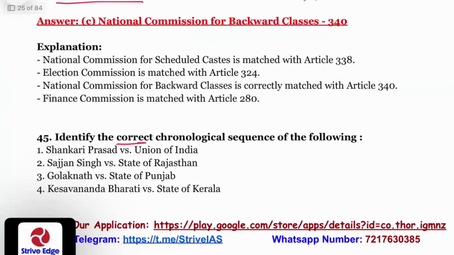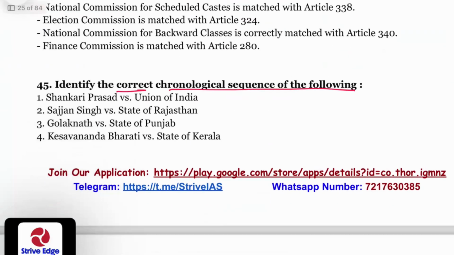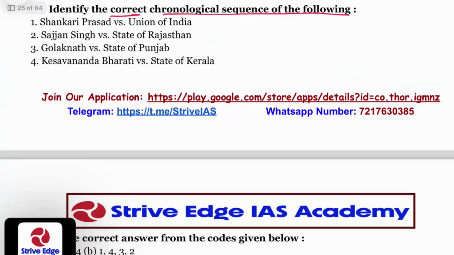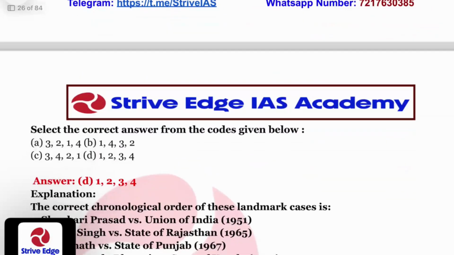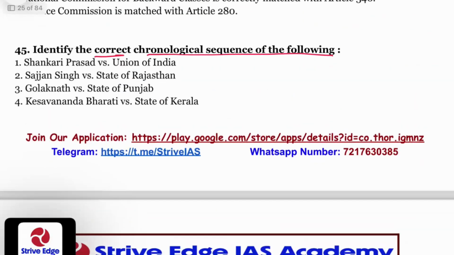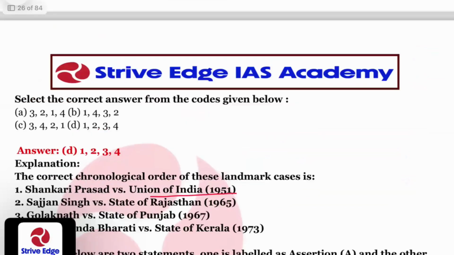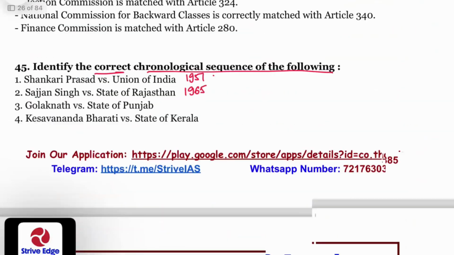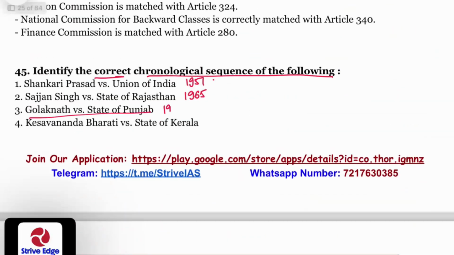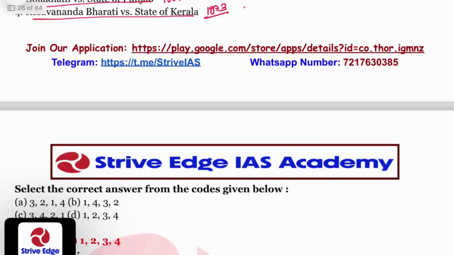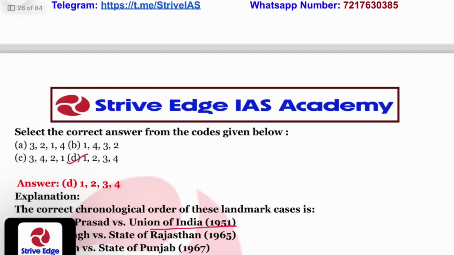Identify the correct chronological sequence of the following. Shankari Prasad versus Union of India, that happened in 1951. Sajjan Singh versus State of Rajasthan, 1965. Golaknath versus State of Punjab is 1967, and Kesavananda Bharati is 1973. So it's 1, 2, 3, 4. Option D is the correct answer.